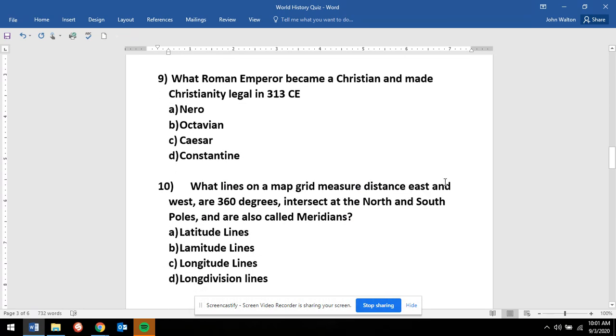9. What Roman emperor became a Christian and made Christianity legal in 313 CE? Was it A. Nero? B. Octavian? C. Caesar? Or D. Constantine?